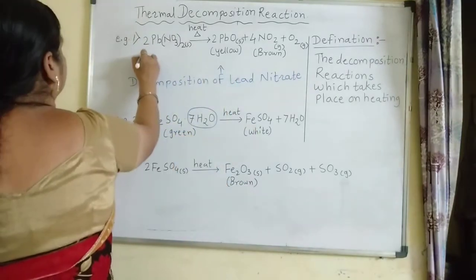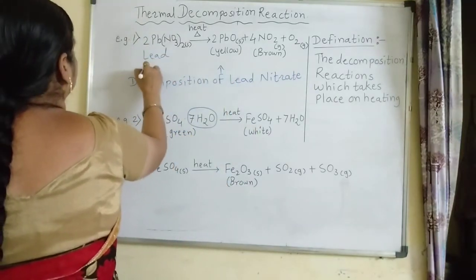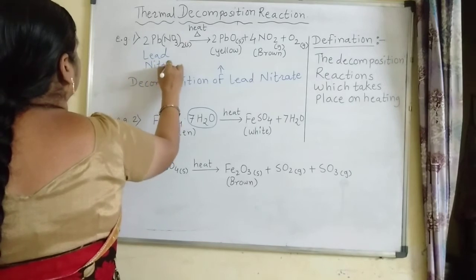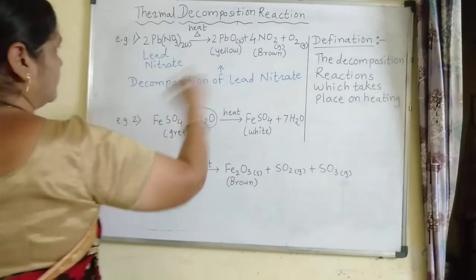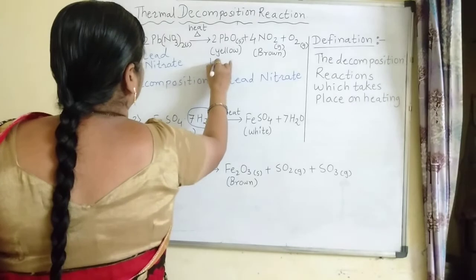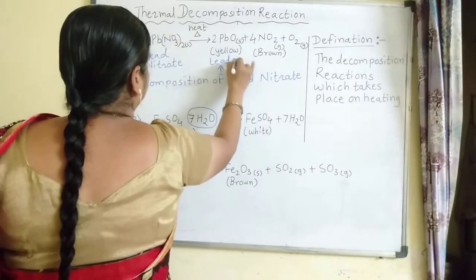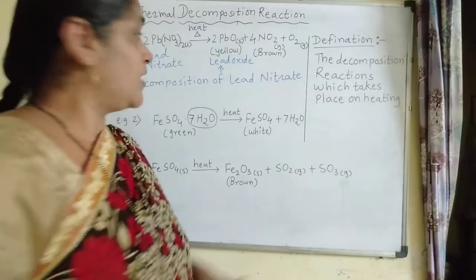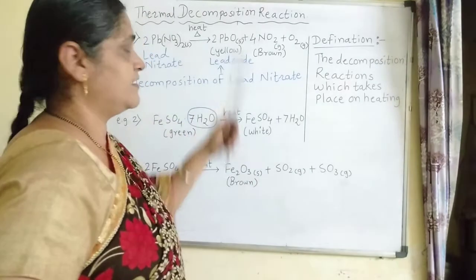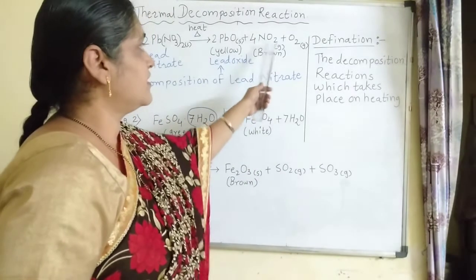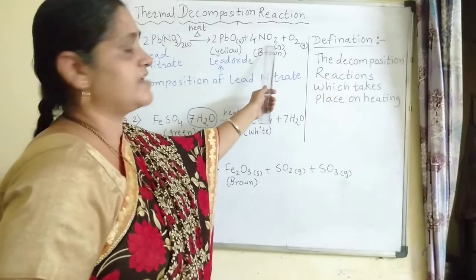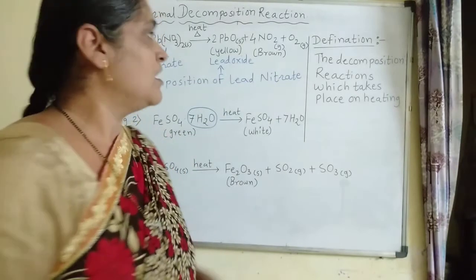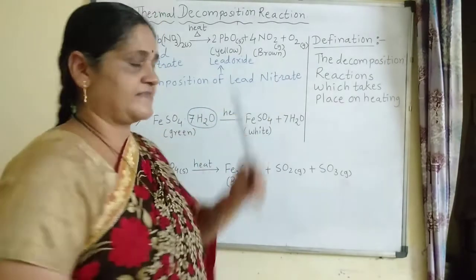It is lead nitrate, which is white color. When the white color powder of lead nitrate is heated in a test tube, then you get the yellow color lead oxide, and a brown color gas, that is nitrogen dioxide, is also evolved along with the oxygen gas.